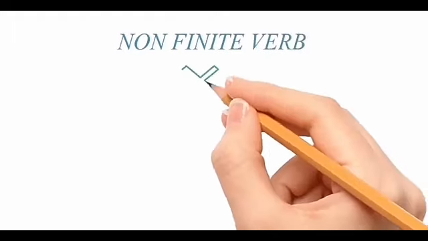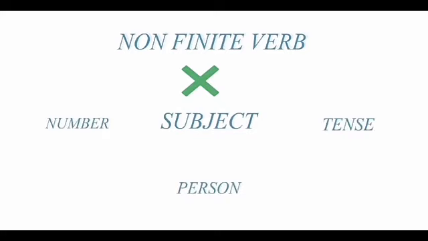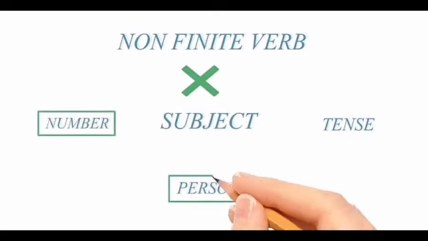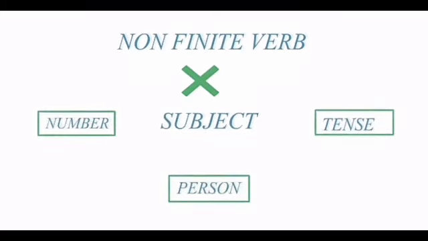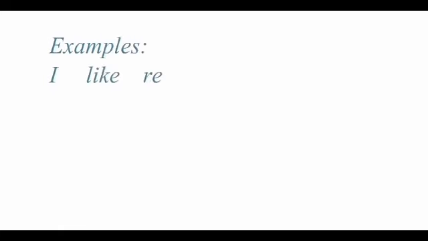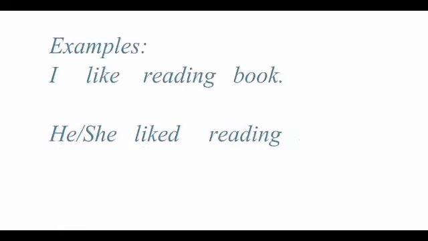Let's look into the non-finite verb. Unlike finite verbs, non-finite verbs do not have any agreement with the subject of the sentence. That is to say, a non-finite verb does not change as for the number of the person or tense of the sentence. Students, let's study these examples to understand it better.